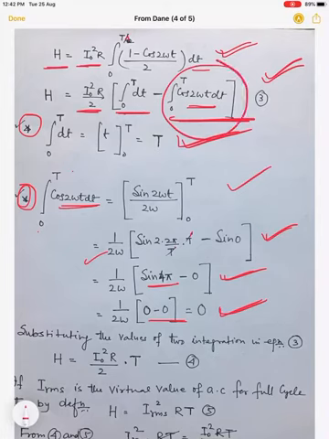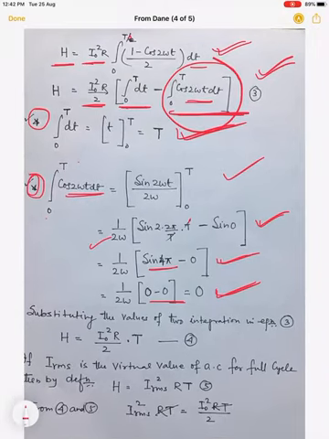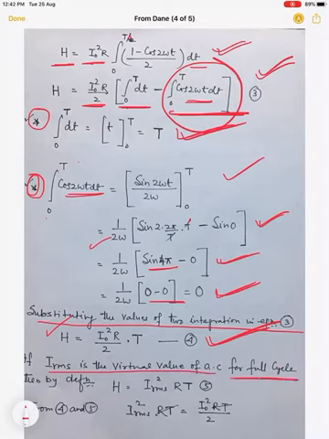So if we put the values of the integrations in equation 3, substituting the values of the two integrations in equation 3, we get H is equal to I naught square R by 2 into T. And if I RMS is the virtual value of AC for a full cycle, then by definition H is equal to I RMS square RT.